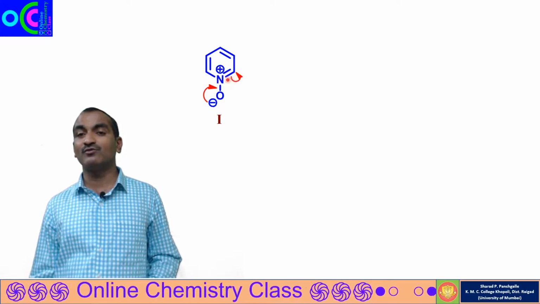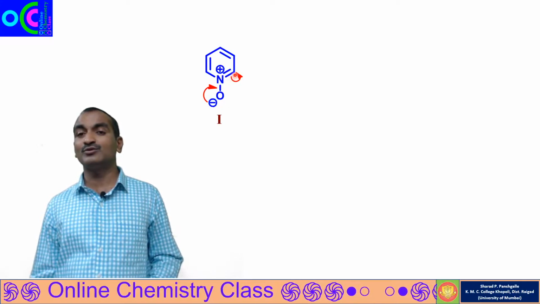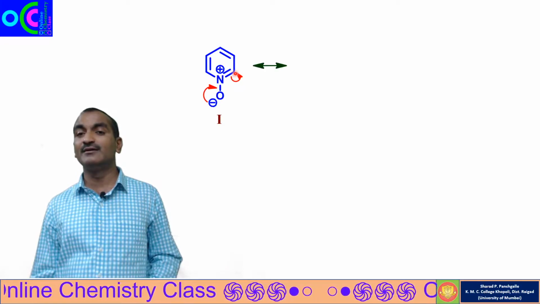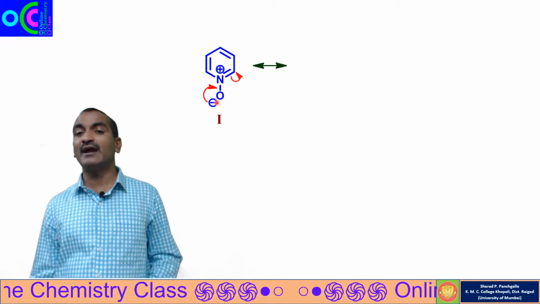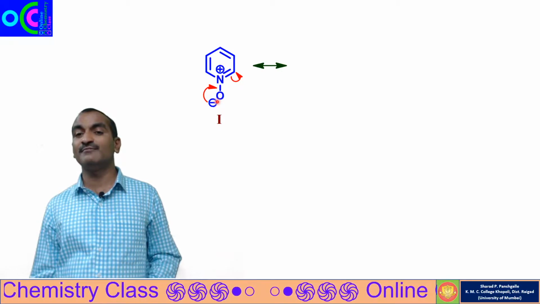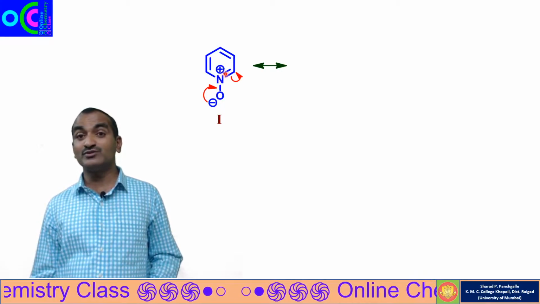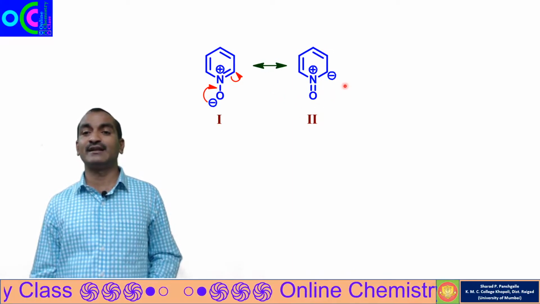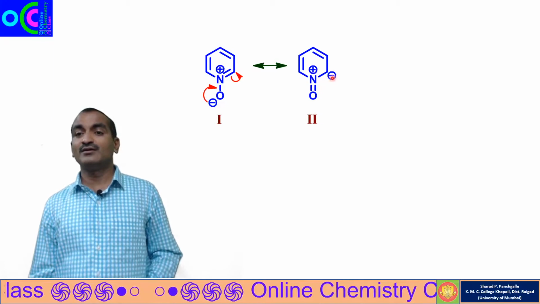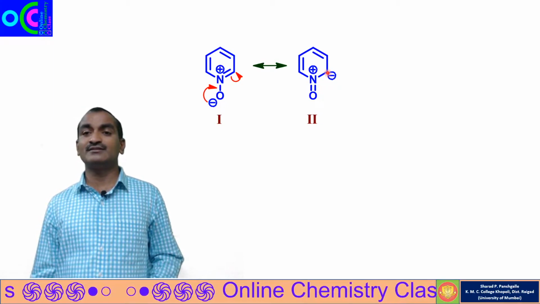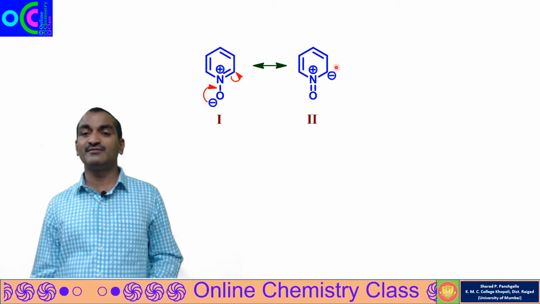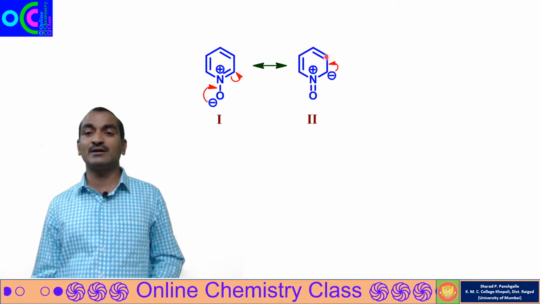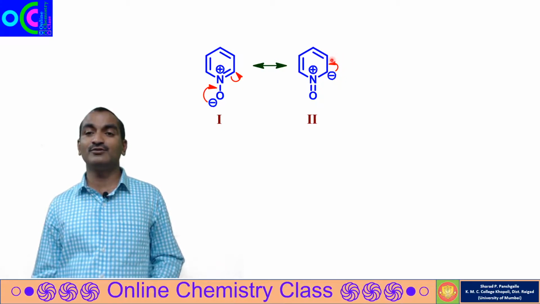At the same time, one of the carbon-nitrogen double bonds will convert into a single bond. Now this carbon will get the negative charge and the negative charge of the oxygen will vanish. The positive charge on nitrogen will remain as it is and we'll get the second resonance structure. Now on this carbon there is a lone pair of electron that will shift here to form a carbon-carbon double bond, so this carbon-carbon single bond will convert into a double bond.